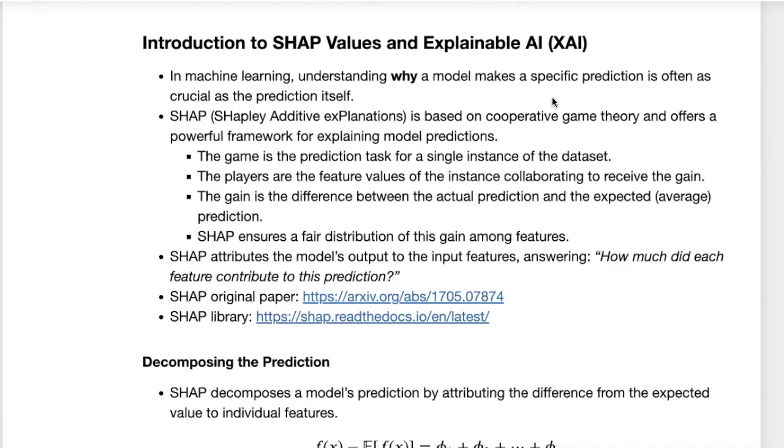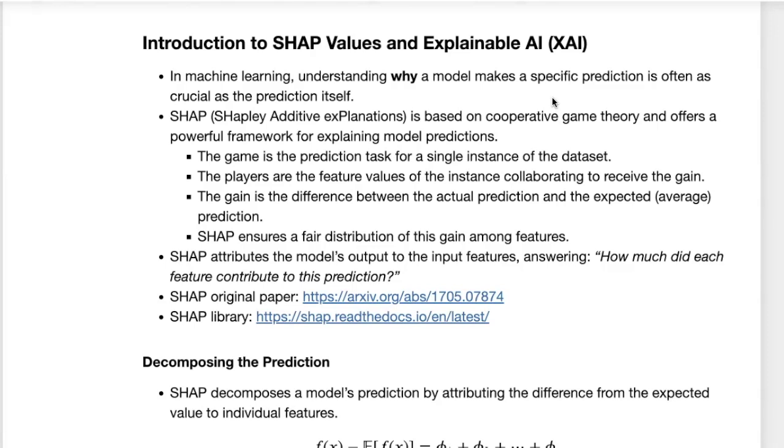Hello everyone. In this video, we discuss explainable AI, known as XAI, and a well-known method called SHAP. In machine learning, and in particular in supervised learning, we focus a lot on making predictions. However, in many domains, such as medicine, finance, and autonomous driving, understanding why a model makes a specific prediction is very important.